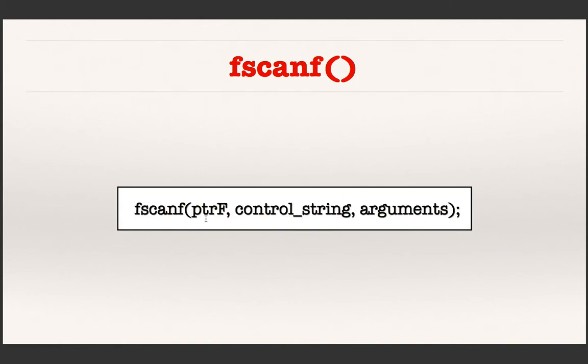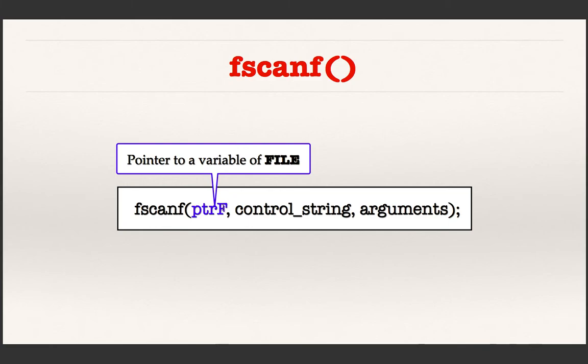Here the only additional thing is this pointer to the file. So fscanf is used to read data from a file, and scanf is used to read data from the standard input device, which is the keyboard.